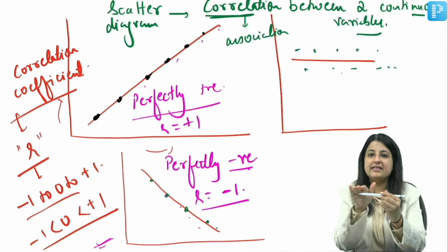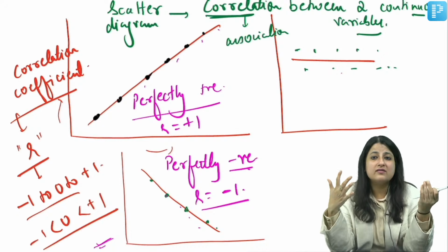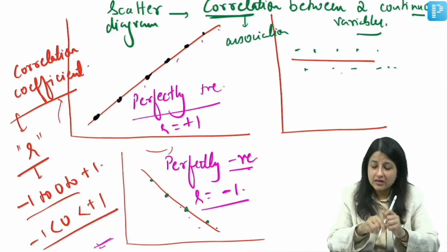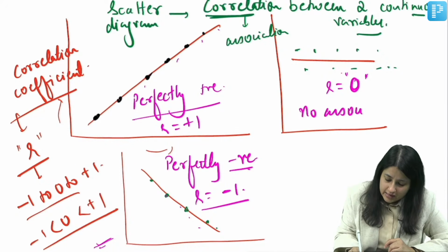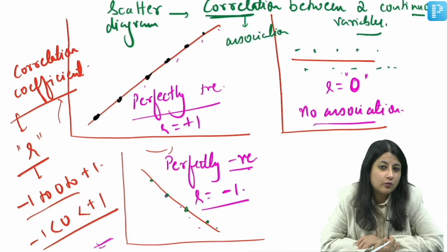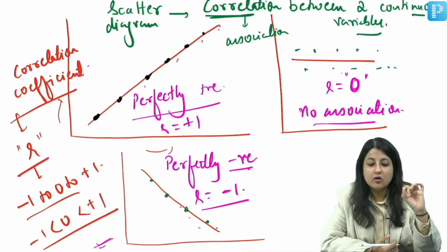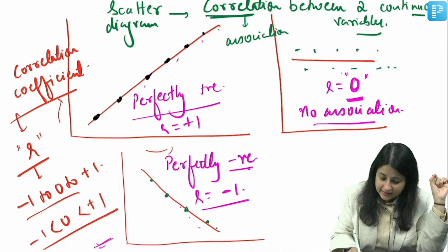Now look at this second diagram. It's a straight line. That means whatever is happening to the variable on x, it has no association with the variable on y. इनको कोई लेना देना नहीं है. There's no association. What is the value over here? 0. R is 0. No association. Point to be noted: when do we say no association or no correlation in a scatter diagram? When R is 0.